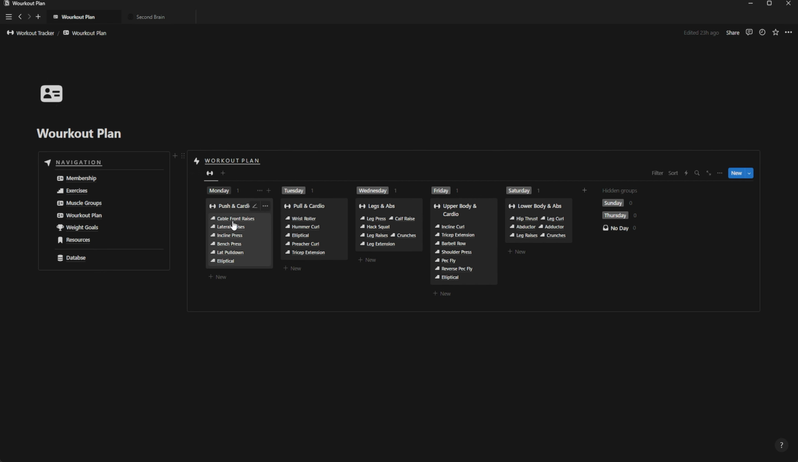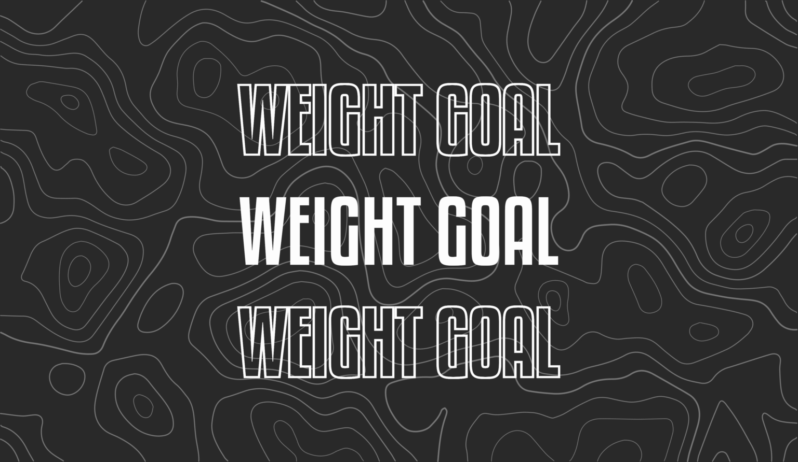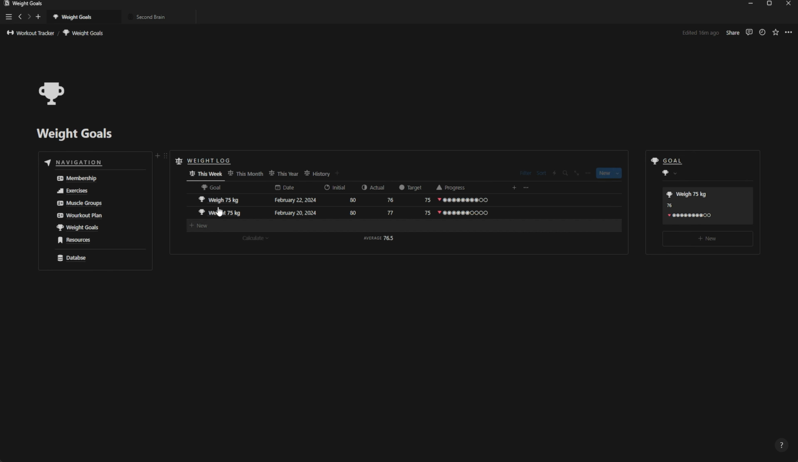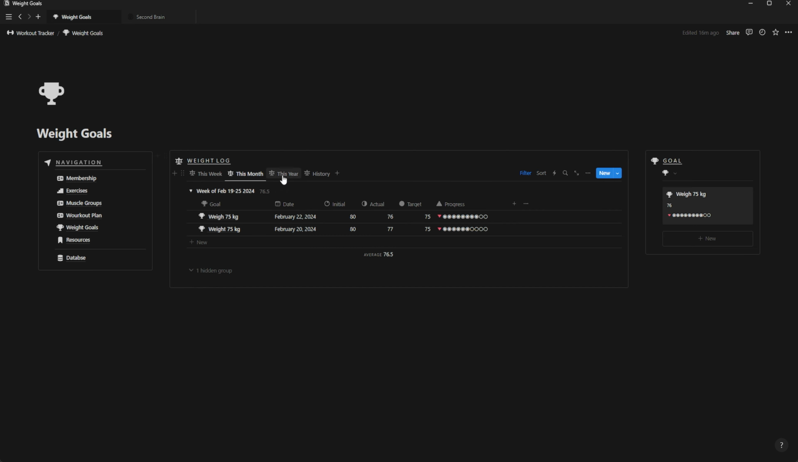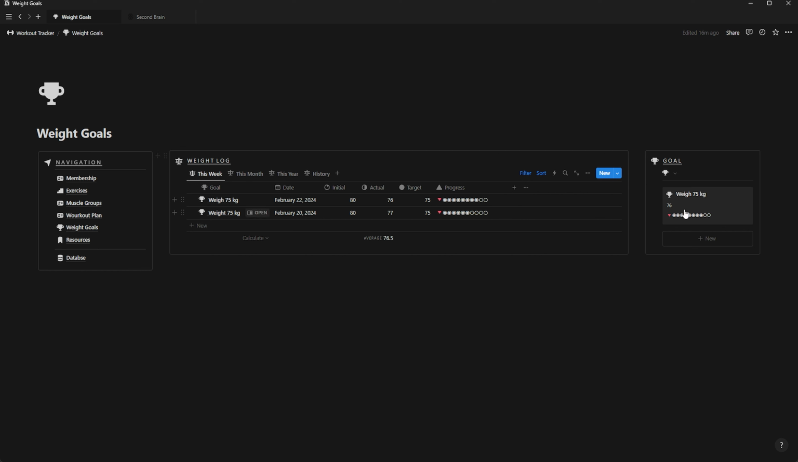Next, we have the workout plan. Here is where we can view our weekly workout plan and the exercises for each workout session. Next, we have the weight goal page. Here is where we can log our weight entries made this week, this month, this year, and all our entries history. We can also view our progress and our weight goal.